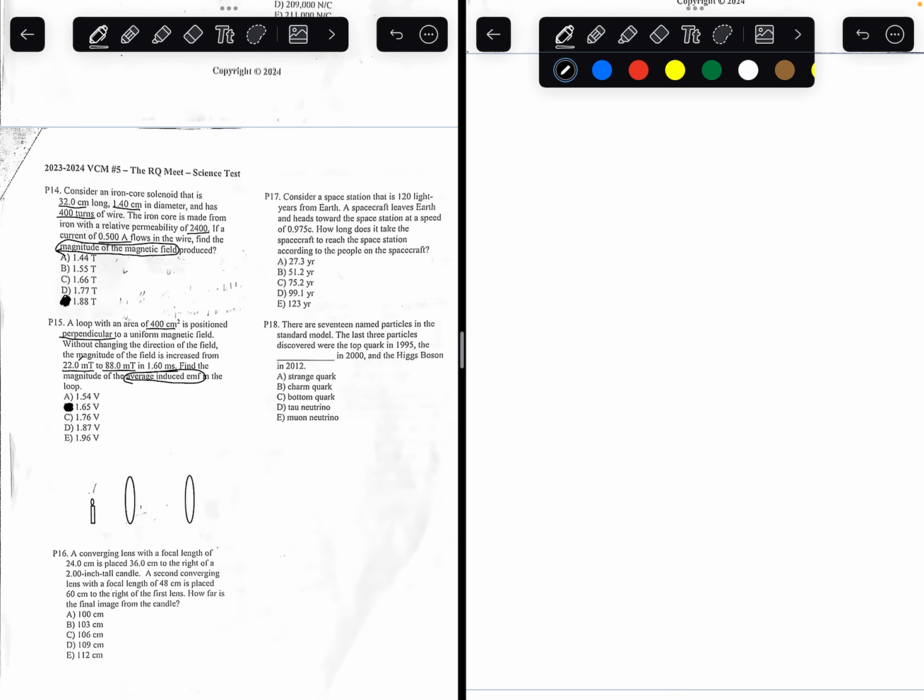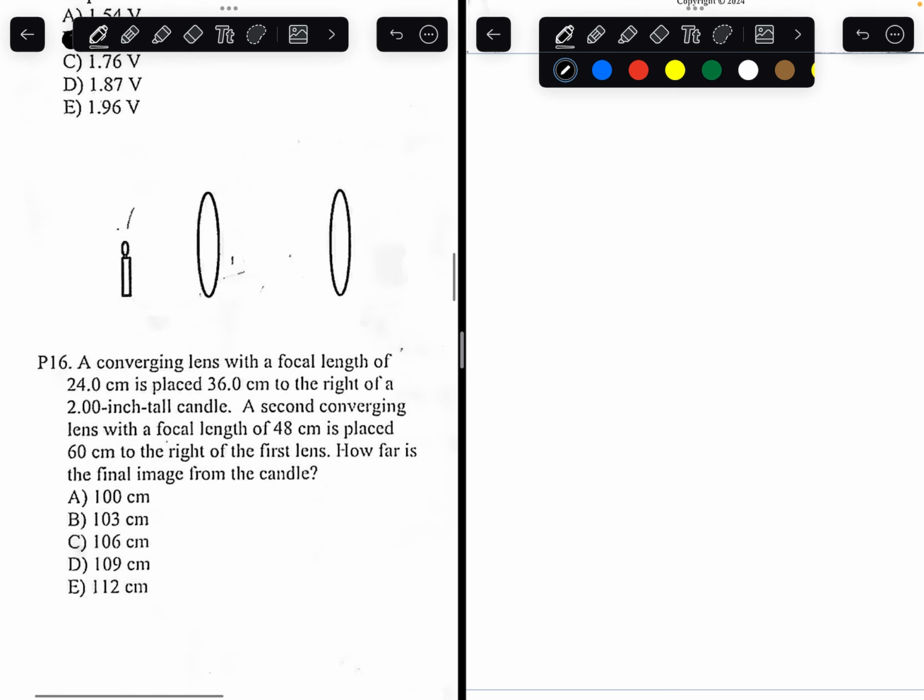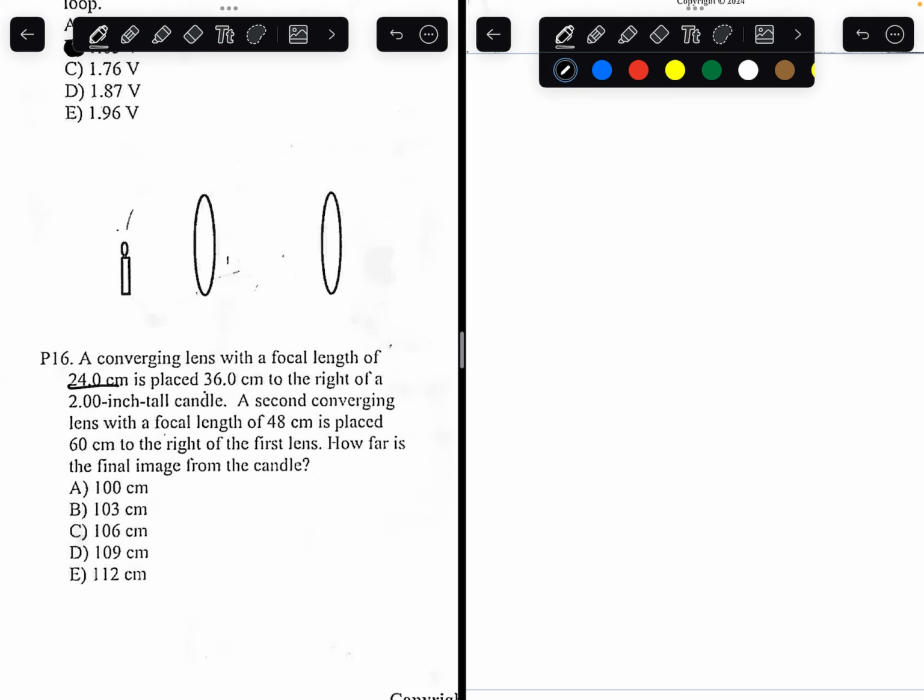Number 16. A converging lens with a focal length of 24 centimeters is placed 36 centimeters to the right of a 2-inch tall candle. A second converging lens with a focal length of 48 centimeters is placed 60 centimeters to the right of the first lens. How far is the final image from the candle?